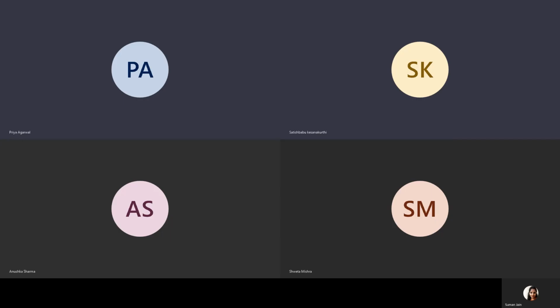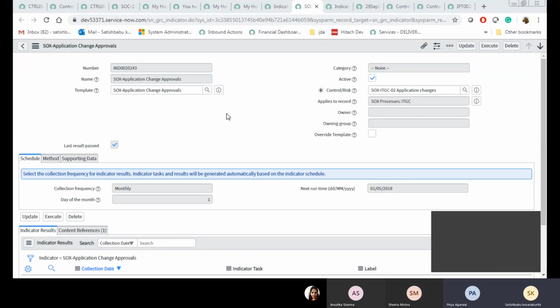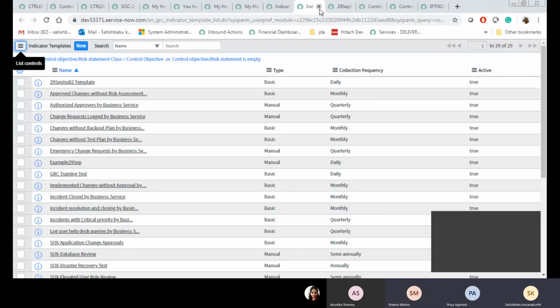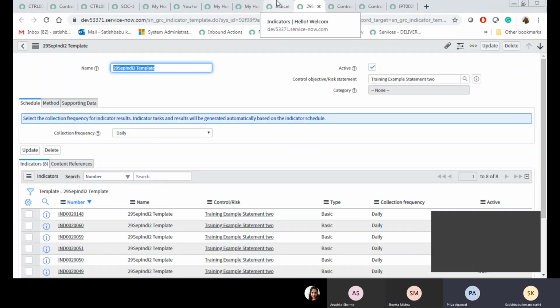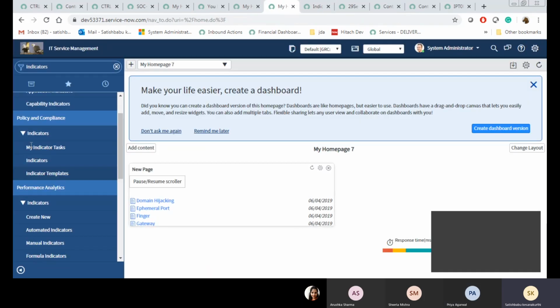Now I'm going through that process. Indicators. Which screen are you able to see now? Yes, the SOC template, indicator template. Now go through indicator. What is the use of this one? How is it going to work? I will show you. First, I will show you the indicator template, how you are going to create a group of controls.